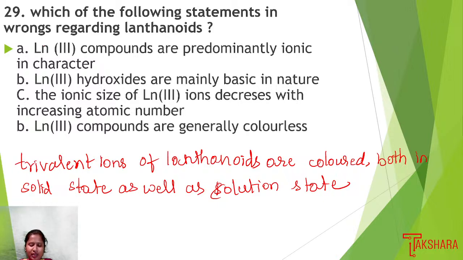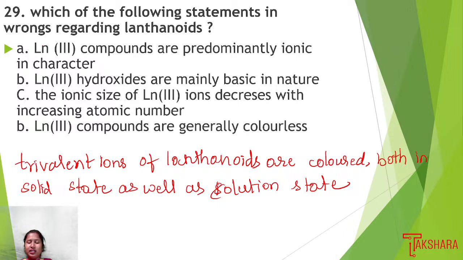The color of the lanthanide ion arises due to the absorption of light from the visible region of the spectrum, resulting in an f-f transition, as lanthanides have partly filled f orbitals.